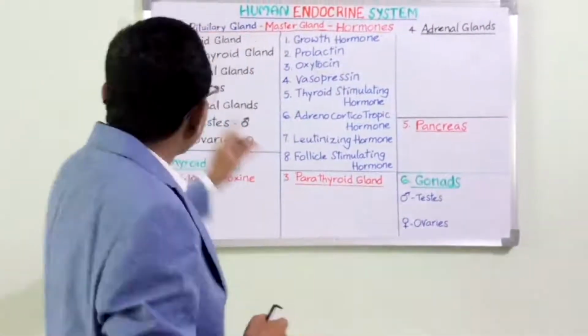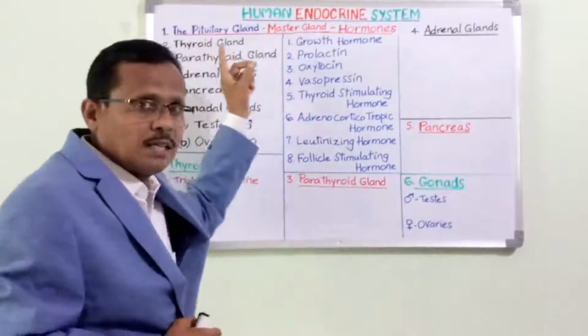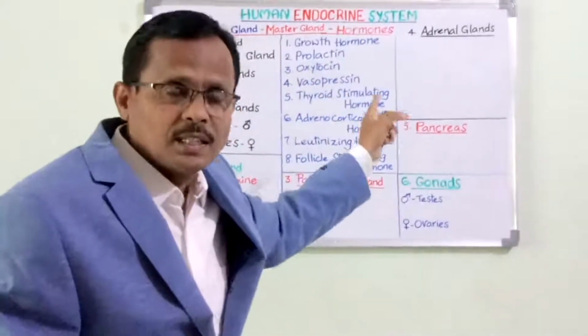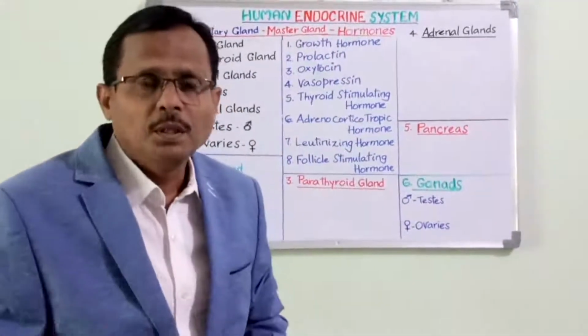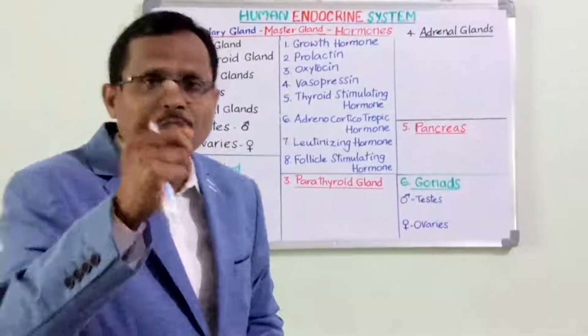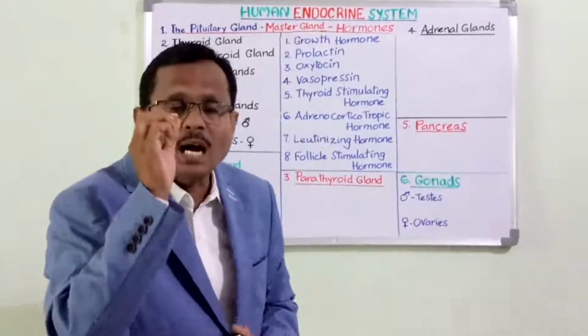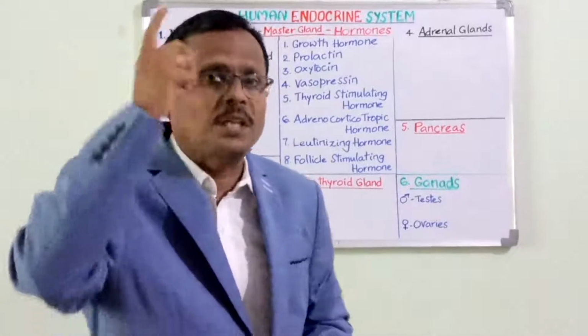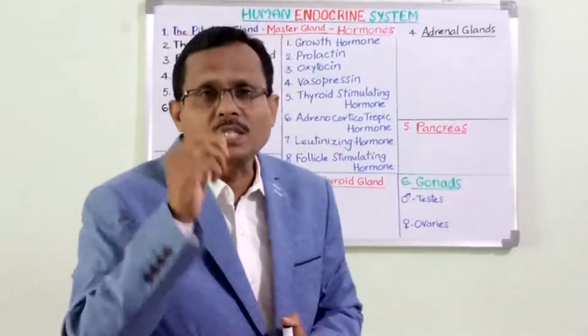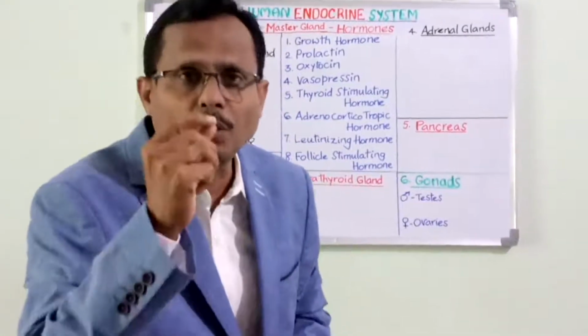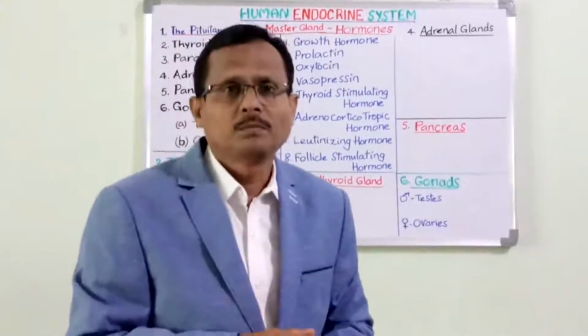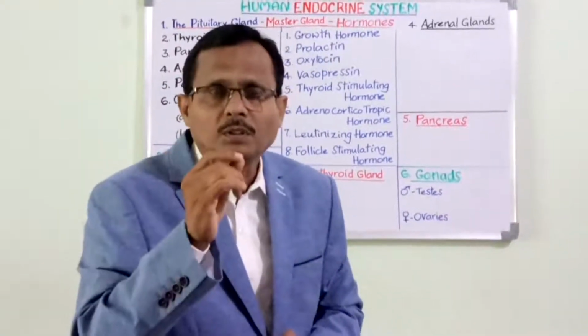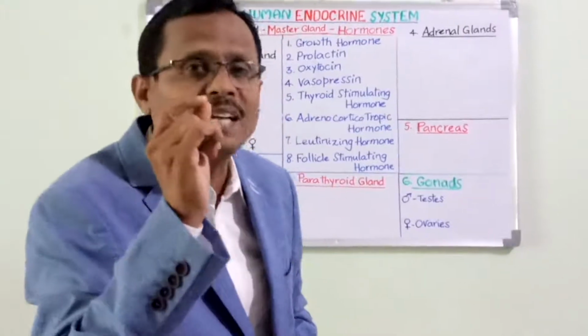Now, the basic one and the most important one is the pituitary gland. The pituitary gland is attached to the hypothalamus of the brain. It consists of an anterior lobe, a middle lobe and a posterior lobe. It resembles the head of a matchstick.